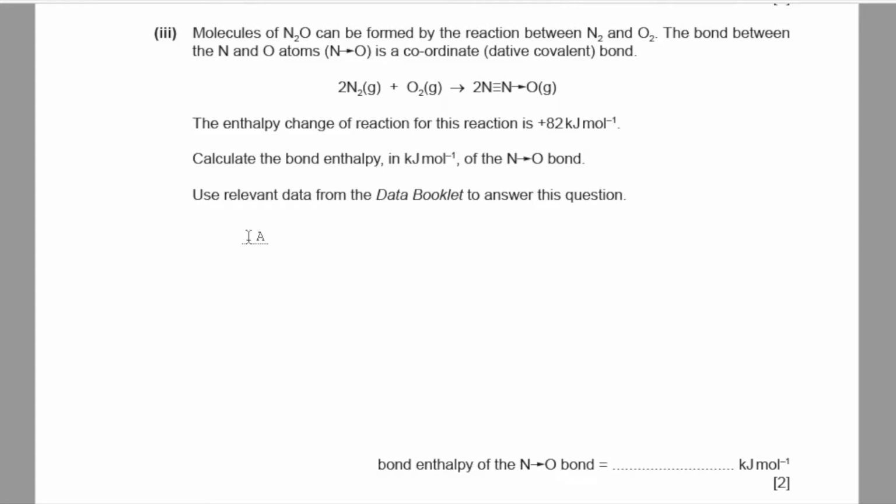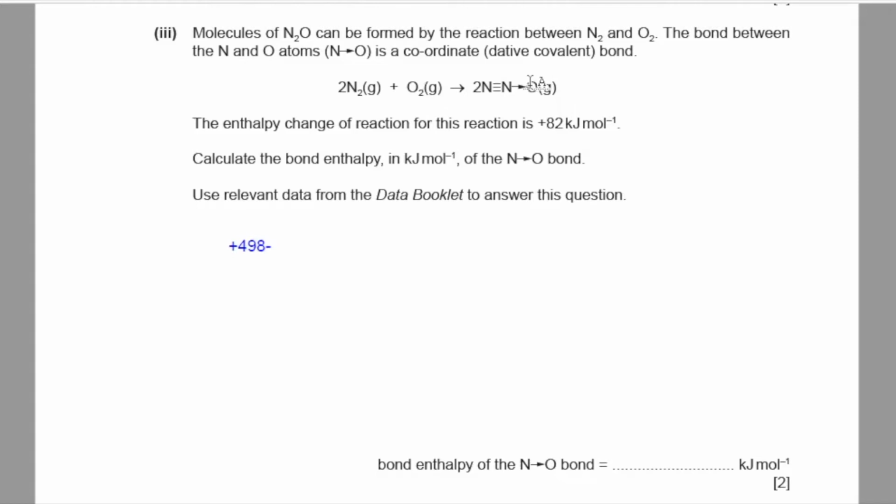So bond breaking is endothermic and bond formation is exothermic. So I should write positive enthalpy for bond breaking for oxygen molecule is 498 kilojoules per mole, and for new bond formation it's negative.